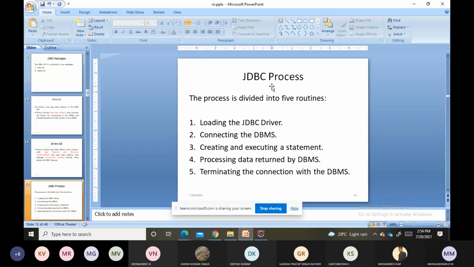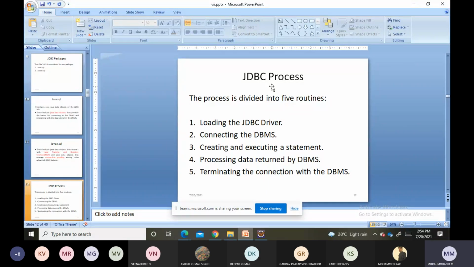First one, load the driver. Later we will see what methods are required to load the driver and how to load the drivers. The process includes 5 stages. First stage, load the driver. Second stage, establish the connection to the DBMS. Once the connection is established, you can create and execute SQL statements, right?